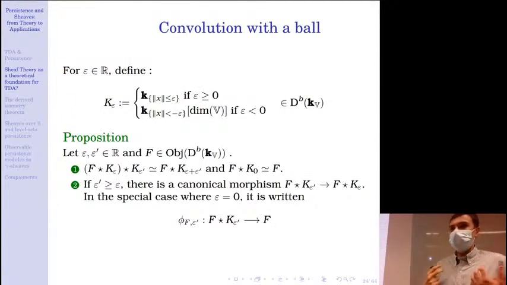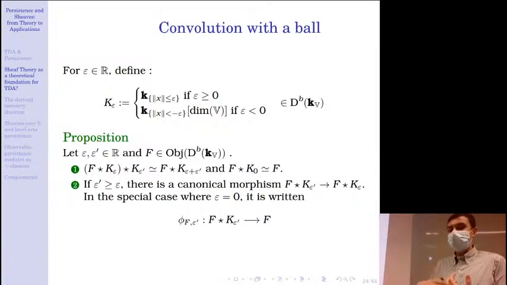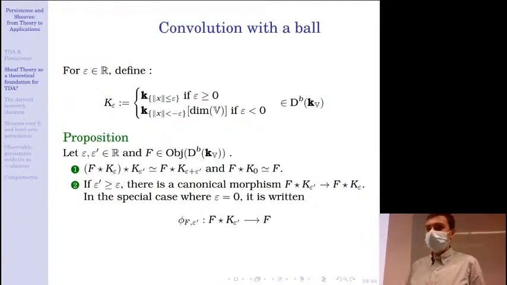So now we will not be interested in taking the convolution with any sheaf. We will restrict our attention to taking convolution with a particular family of sheaves that we will call K_epsilon. And now if you come from the persistence world, what you should have in mind is that taking convolution with K_epsilon will play the role in this setting of the epsilon shift for persistence modules. So given epsilon a real number, we will define K_epsilon to be the constant sheaf on the closed ball of radius epsilon if epsilon is positive, and the constant sheaf on the open ball of radius minus epsilon shifted by the dimension of V if epsilon is strictly negative.